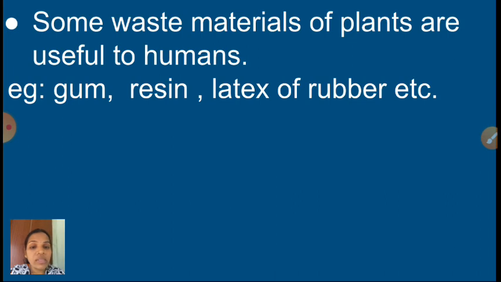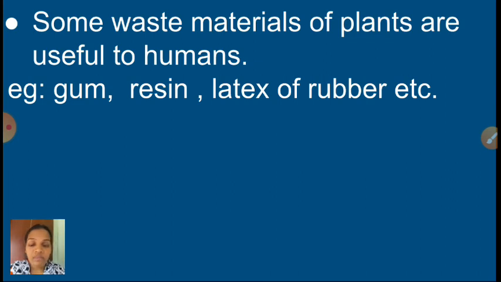Elimination of toxic substances from the body is called excretion. In plants, excretion is a very simple process compared to animals, because there are no separate organs for this process. Now how it is happening, that also we discussed, isn't it, children?